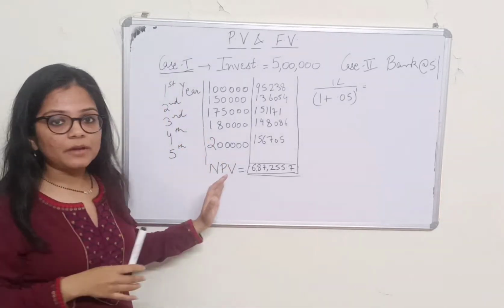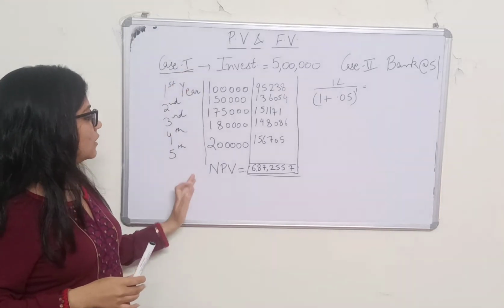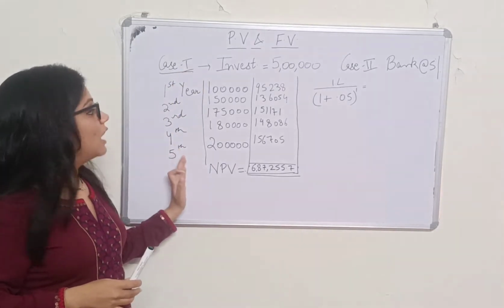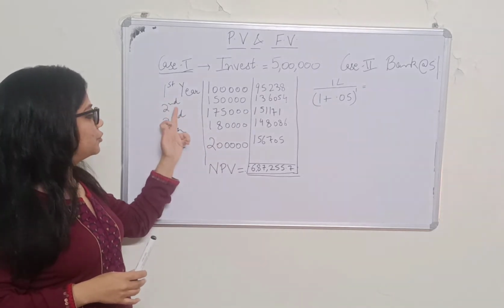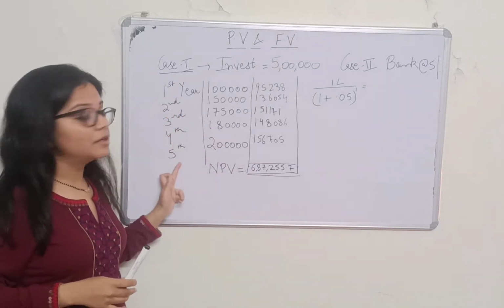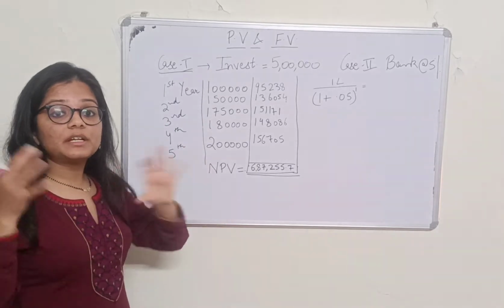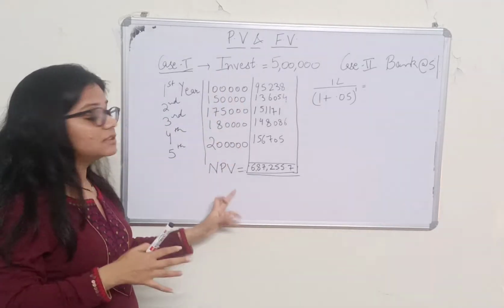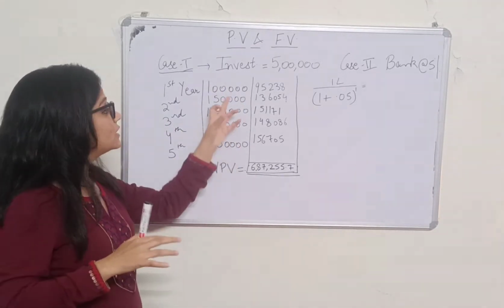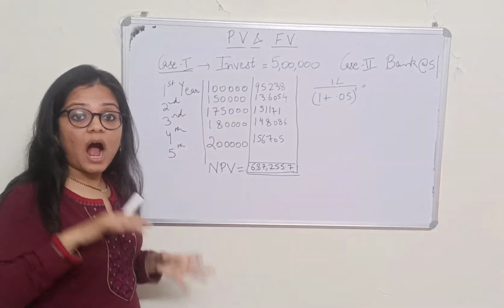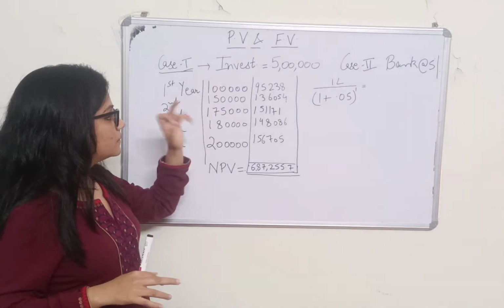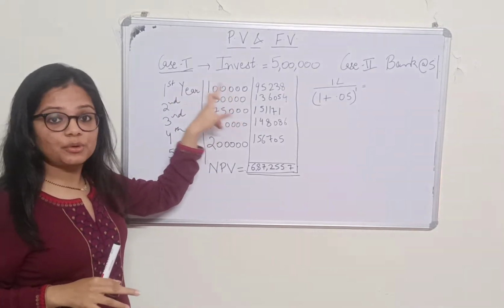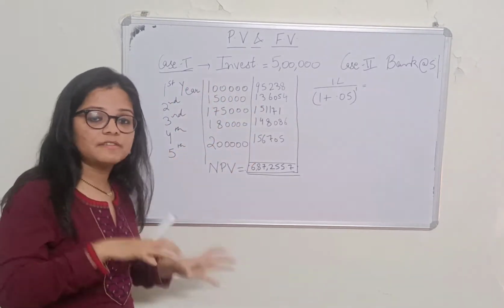In a similar manner, all these inflows are future values. This is after 1 year, this is after 2 years, 3 years, 4 years and 5 years. So we are going to calculate the present value of all these, so as to know what the present value of 1 lakh is. How much is 1 lakh worth at today's time? So what we did is take this 1 lakh that we will get after one year and find its value today.